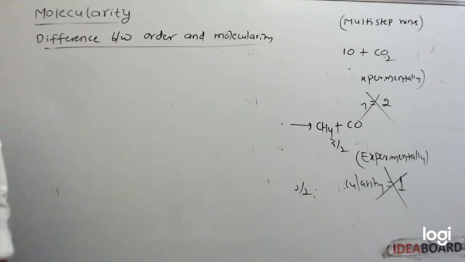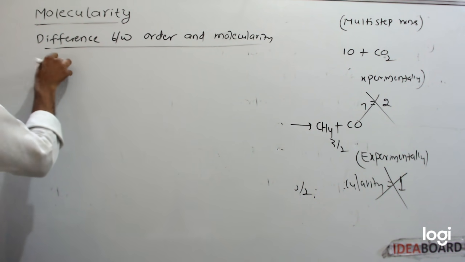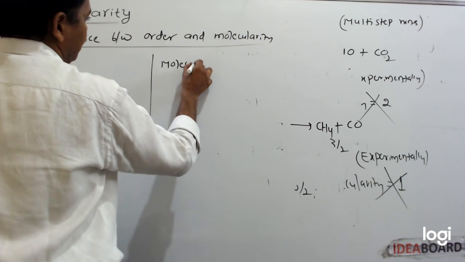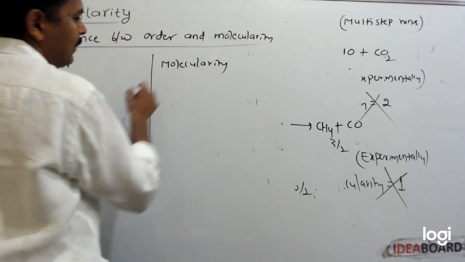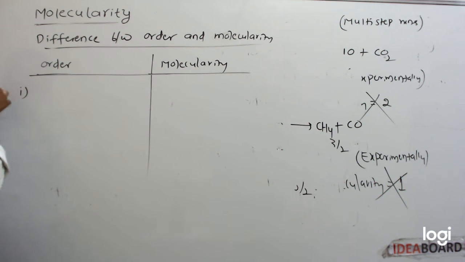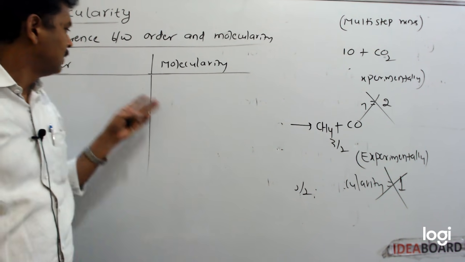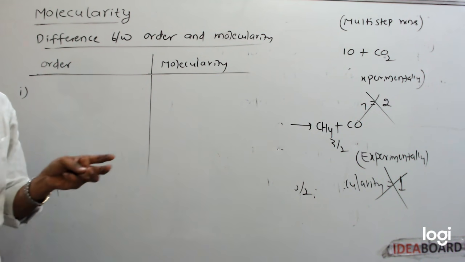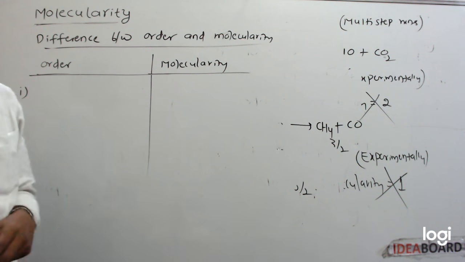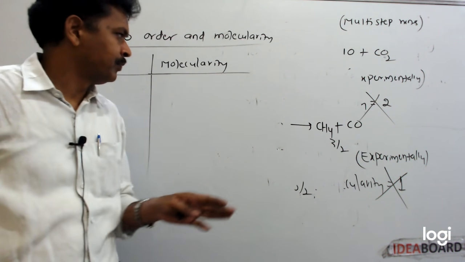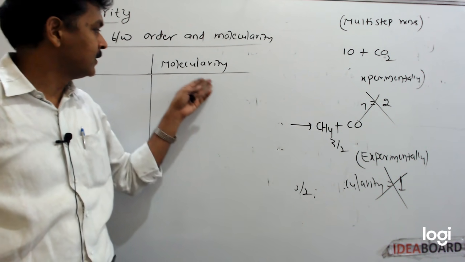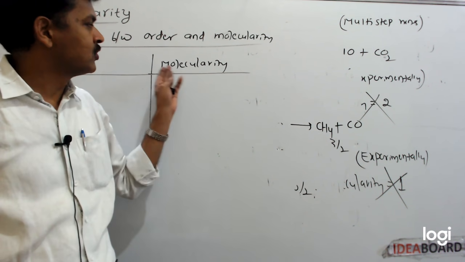See, order means the sum of the powers of the concentration terms of reactants in the rate equation is called the order of the reaction. Molecularity is the number of atoms or ions or molecules participating in the rate determining step.